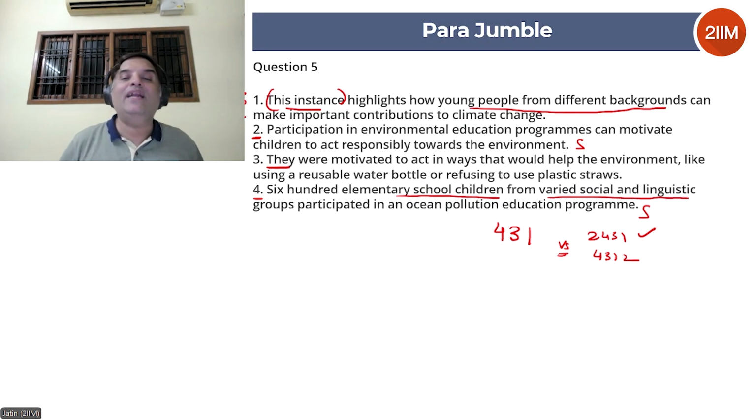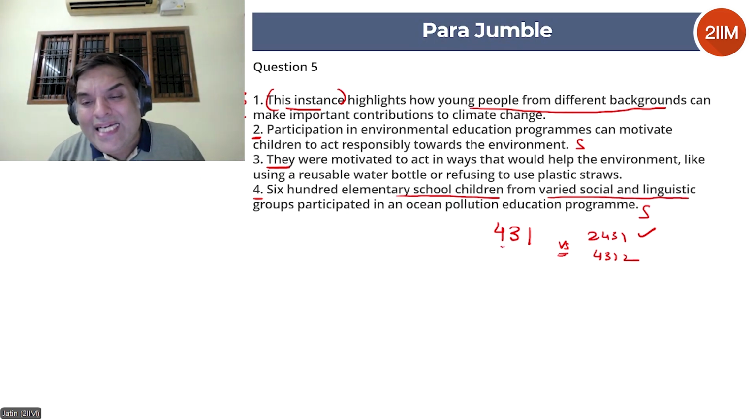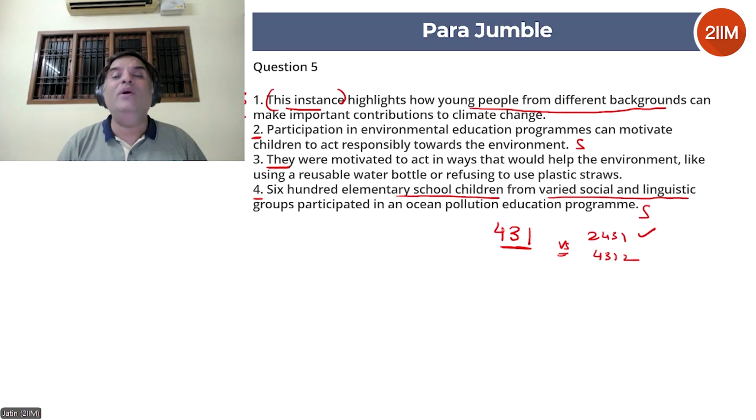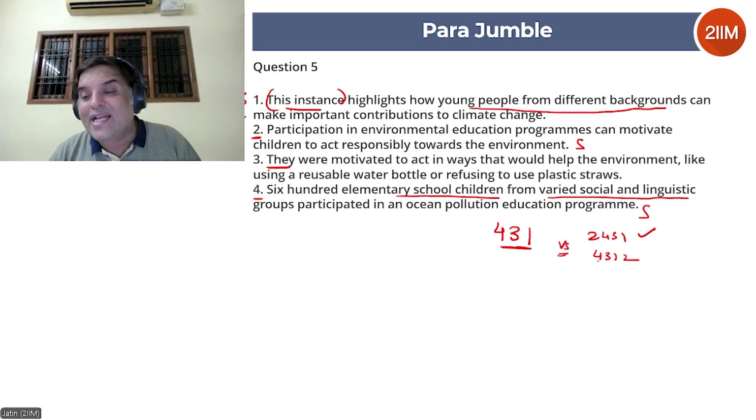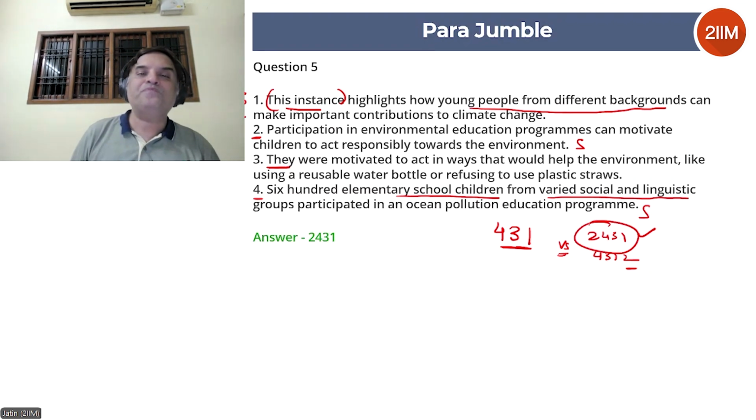So after saying that, if you come and say a very generic statement, participation can motivate children to act responsibly towards the environment, it doesn't make sense. 4-3-1 has clearly given you a specific instance where children have acted very responsibly towards the environment. So including a generic statement like 2 at the end is not a great flow. Especially when you compare 2-4-3-1 and 4-3-1-2, 2-4-3-1 is better.